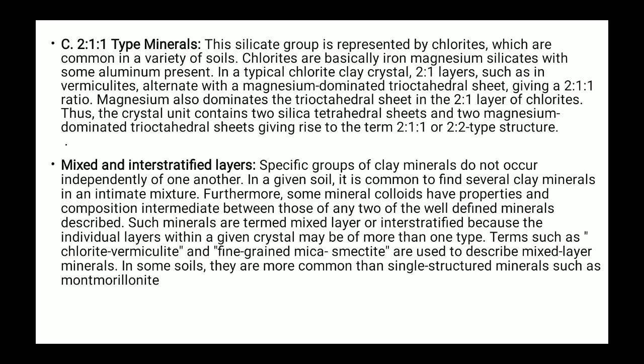Then the 2:2 type minerals. This silicate group is represented by the chlorites, which are common in a variety of soils. Chlorites are basically iron magnesium silicate with some aluminum present.